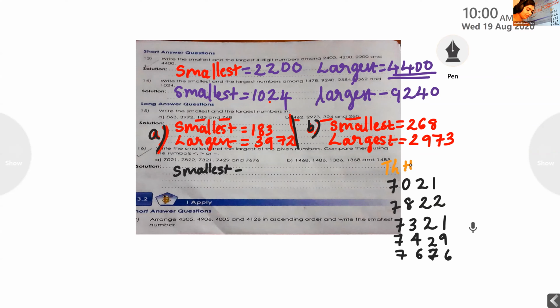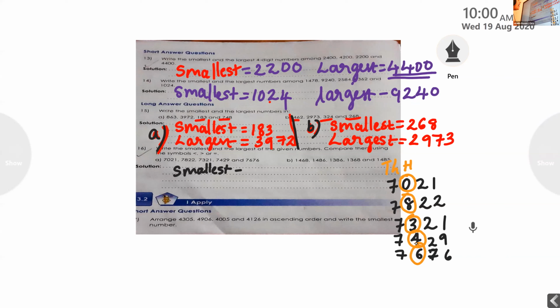So dear, 100 place digits we are going to compare. Here for the first number, how many hundreds are there? 0. Then 800. Then 300. Then 400. Then 600. So which will be the least one? How many hundreds is the least? 0.